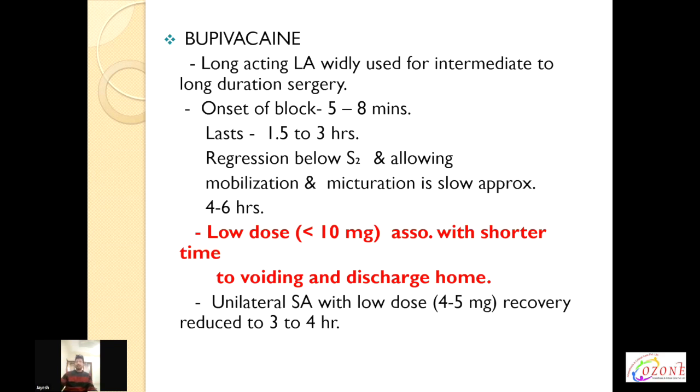Bupivacaine is a longer acting local anesthetic, widely used for intermediate to long duration of surgery. It has onset of block in 5 to 8 minutes and lasts for 1.5 to 3 hours. Regression of the block below S2 level, allowing mobilization and micturition, is approximately 4 to 6 hours. A low dose of bupivacaine, as we use, 10 milligram, is associated with shorter time to discharge of the patient from home. Unilateral spinal anesthesia, which we use with 4 to 5 milligram, has reduced the recovery time to 3 to 4 hours.